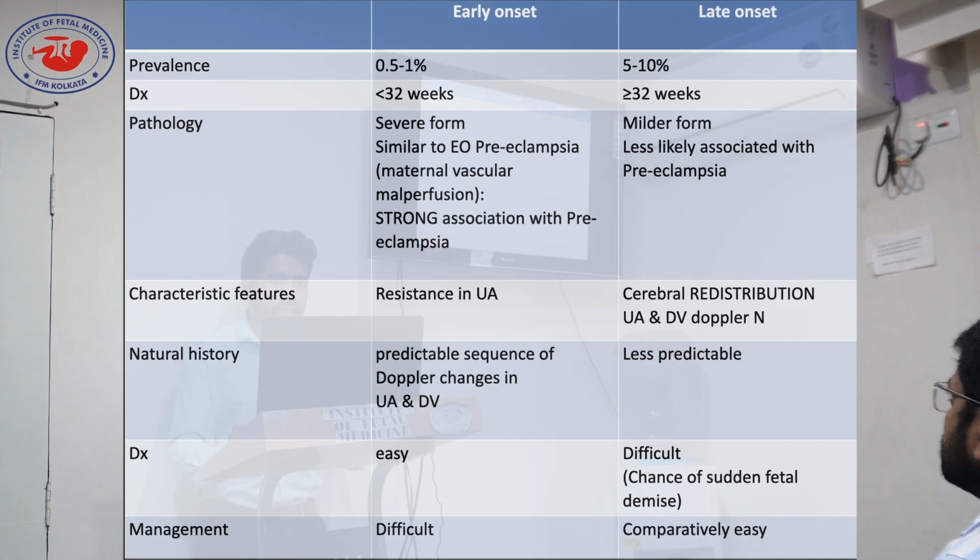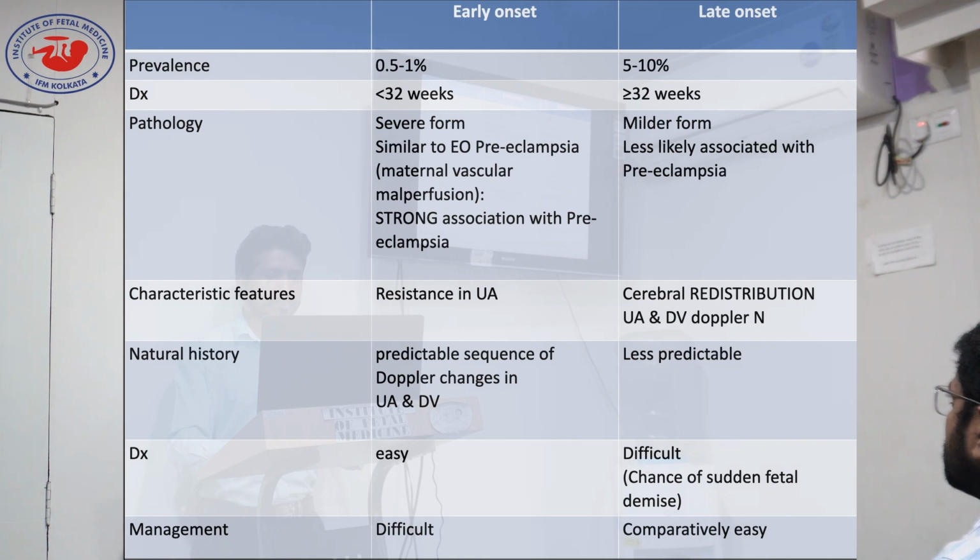So here is the difference: early onset and late onset FGR. The prevalence is much more in late onset FGR. Diagnosis, pathology: the severe form occurs in early onset FGR and is similar to early onset preeclampsia, that is, maternal vascular perfusion problems and a strong association with preeclampsia. In case of late onset, it's a milder form and less likely associated with preeclampsia.